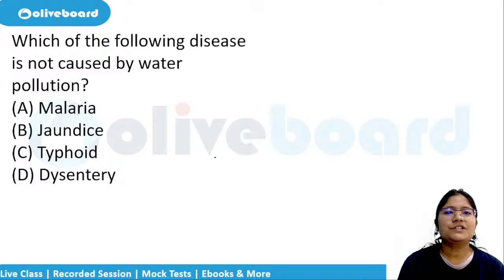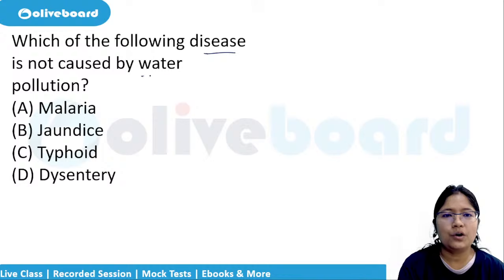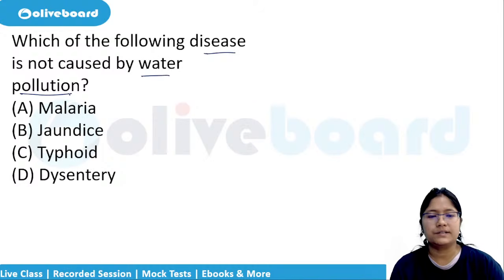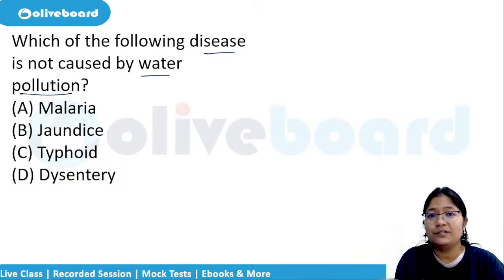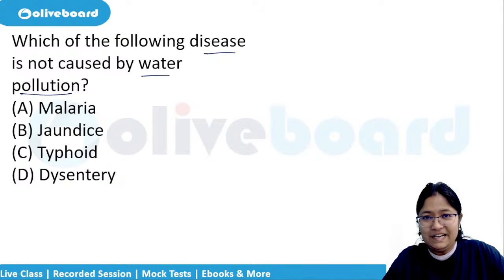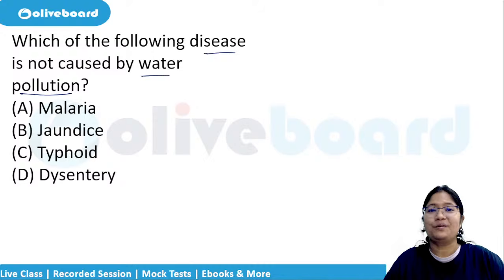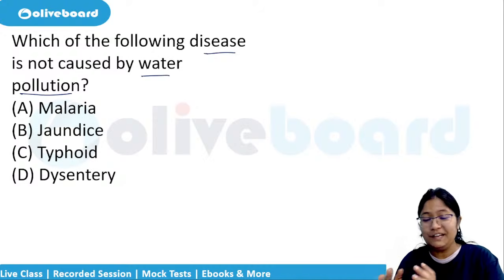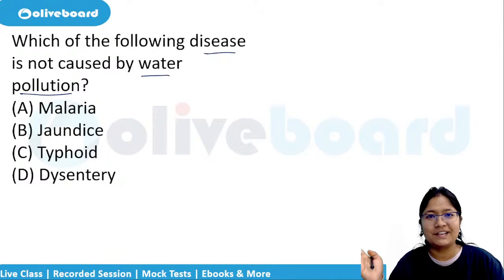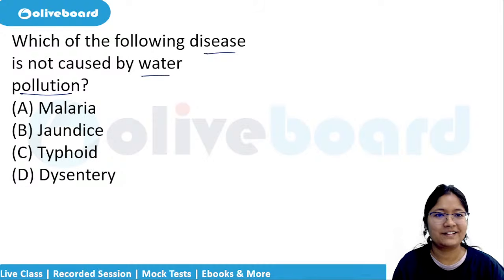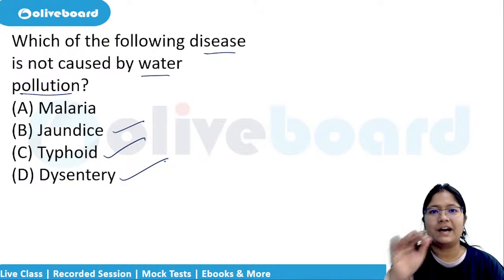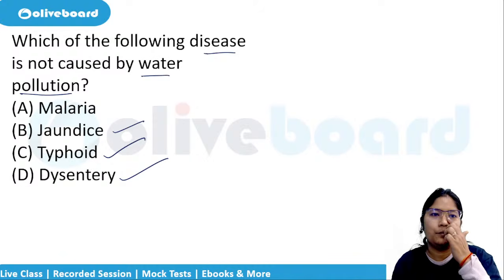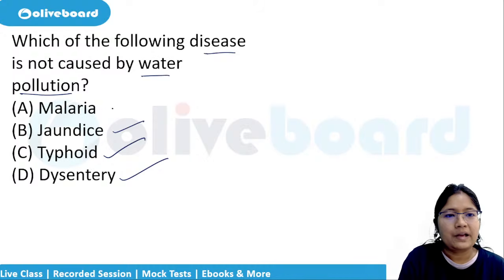Next question: which of the following diseases is not caused by water pollution? Water pollution causes many diseases. Food that we eat outside is still cleaned by the hydrochloric acid in the stomach. But if you are drinking dirty water, eat the street food, enjoy the taste, but carry your own water. Very important. Jaundice, typhoid, diarrhea, dysentery, cholera, all these are because of the water, right?